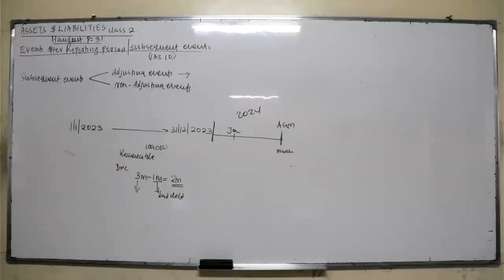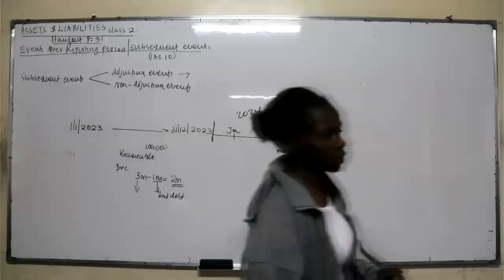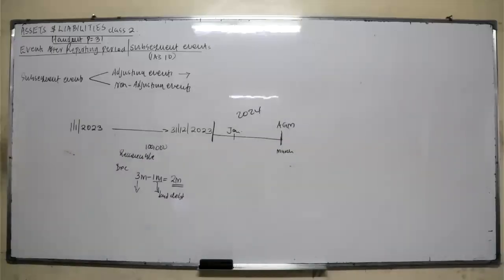There was a debtor who had said that I'll never pay. So that means the amount was already written off as bad debt. Then after one month, they changed their mind. They decided to pay and you recover the amount. So how will you recognize that? Bad debt recovered as what? As an income, correct.